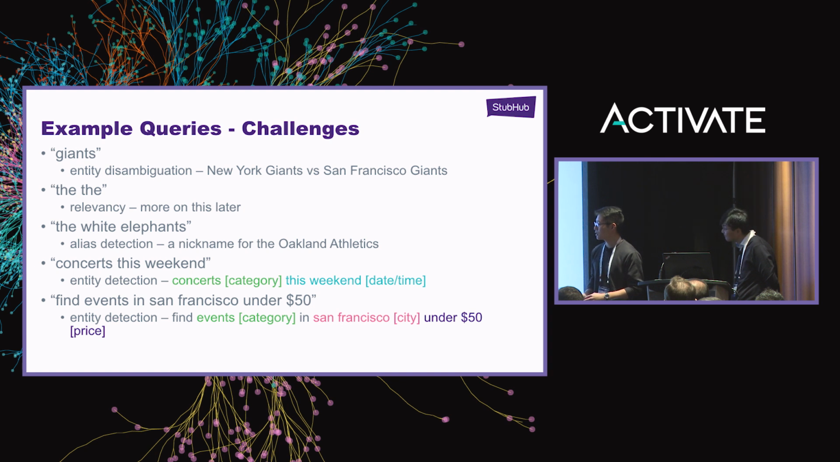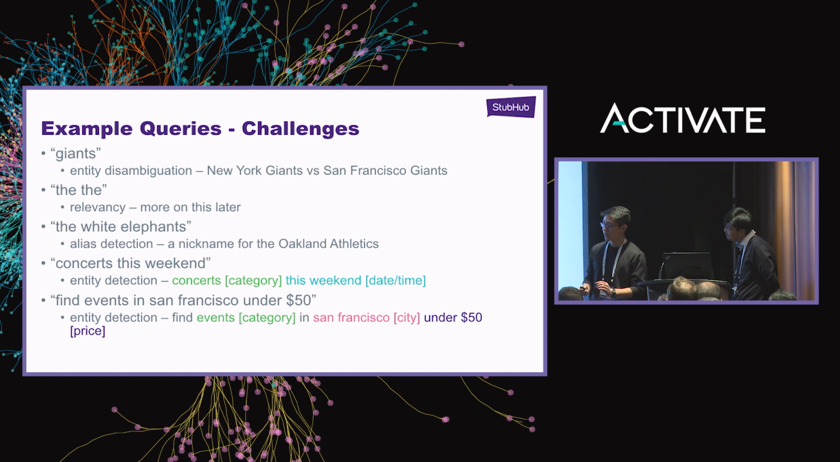And then concerts this weekend and find events in San Francisco under $50. We saw these as named entity recognition problems, or entity detection. Concerts or events would fall under a category. This weekend, or anything along those lines, like next October, would be tagged as dates. San Francisco would be a city, and under $50 is a price that we would work with and translate into a Solr field.